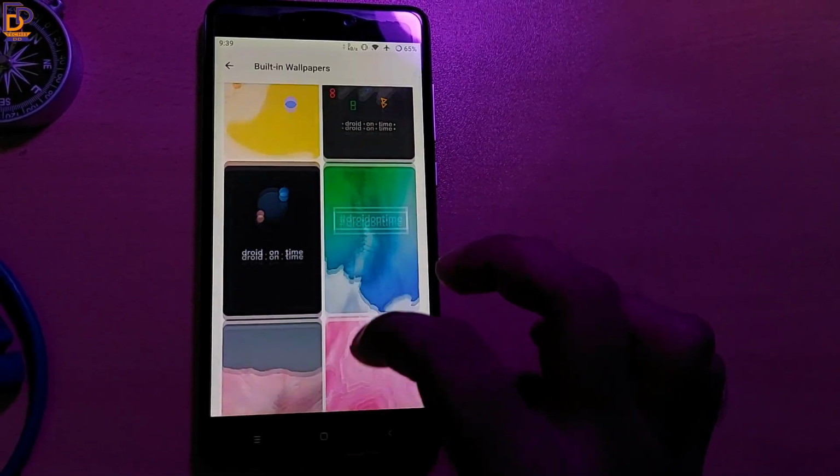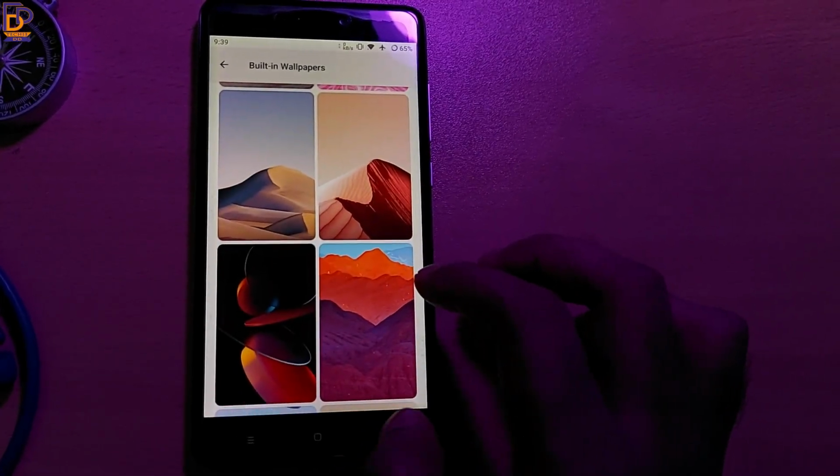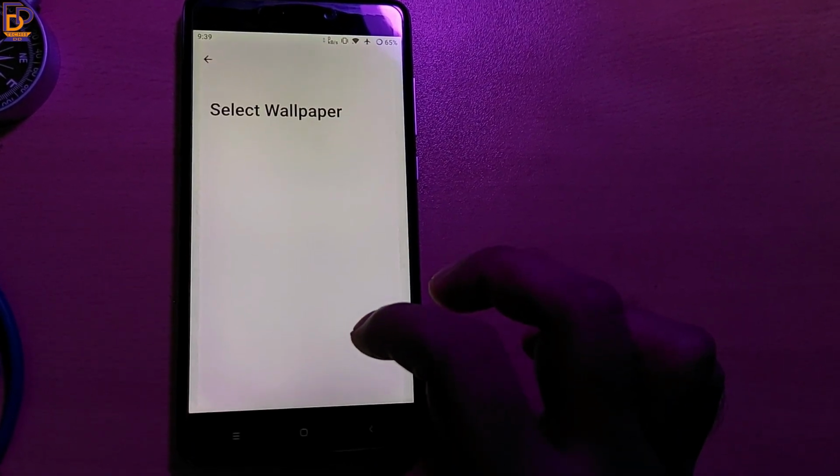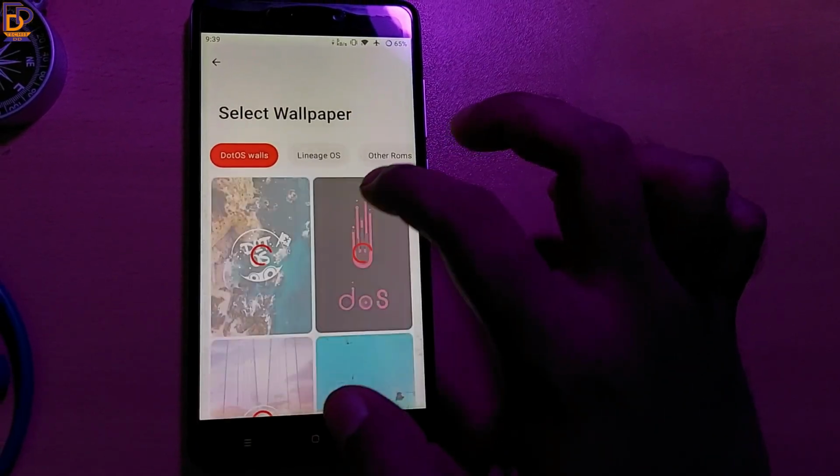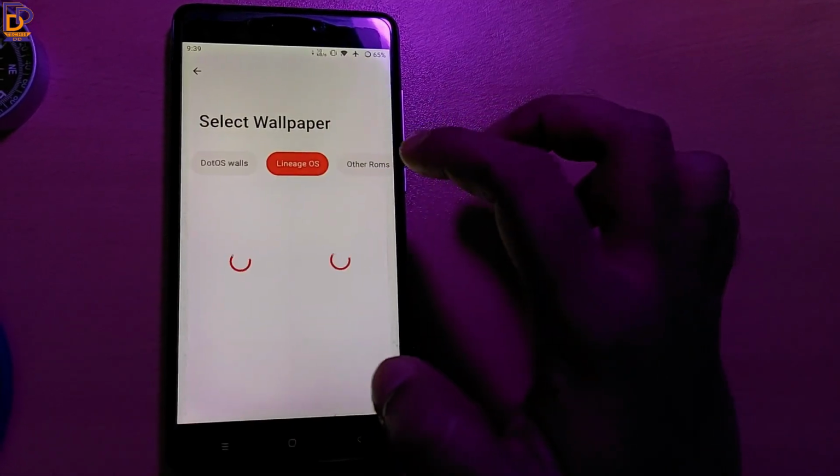Also this ROM has a pretty cool collection of wallpapers. These are the built-in wallpapers, and from here you will also get some cool online wallpapers from different ROMs also.